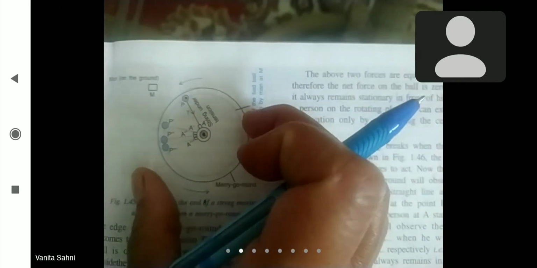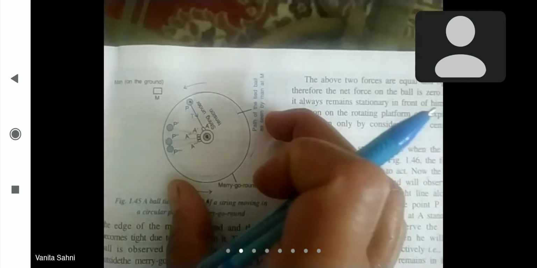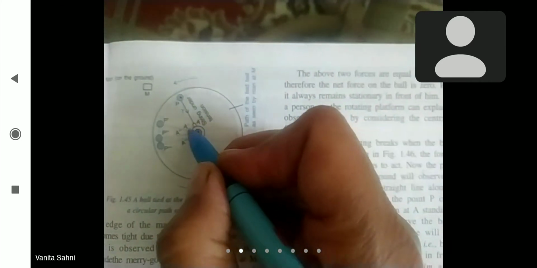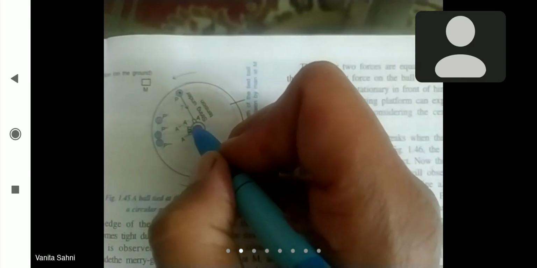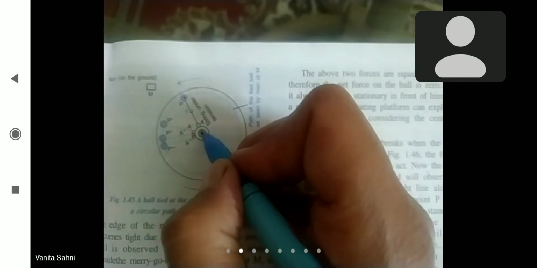As the disc rotates, he will also rotate, his face will also rotate, and at some other instant of time he will again find the ball in front of him, because he is holding this ball in his hand.